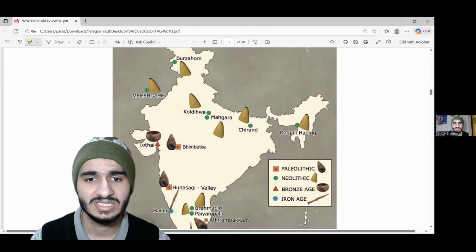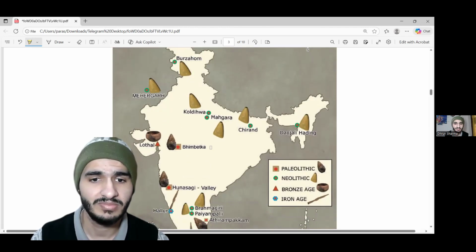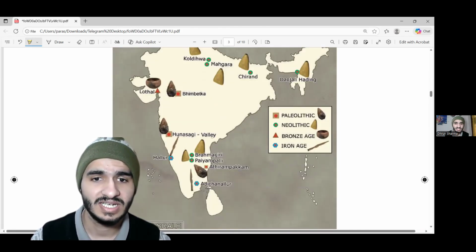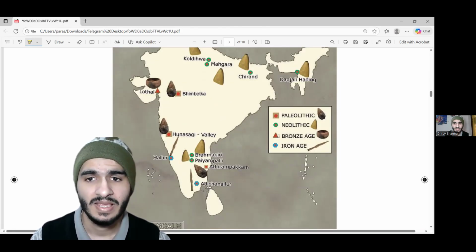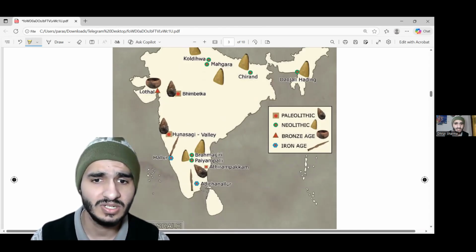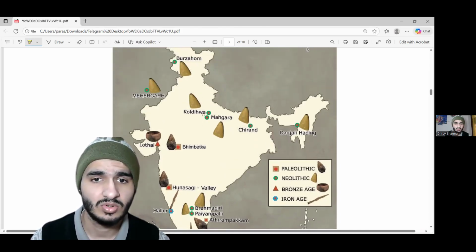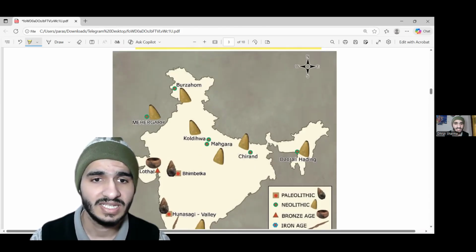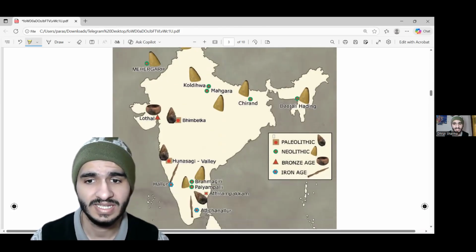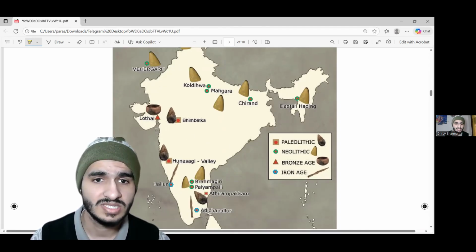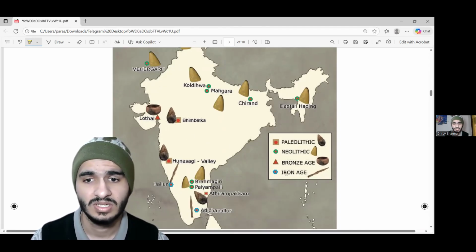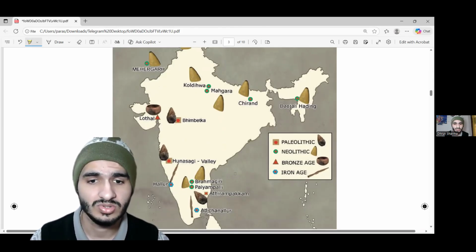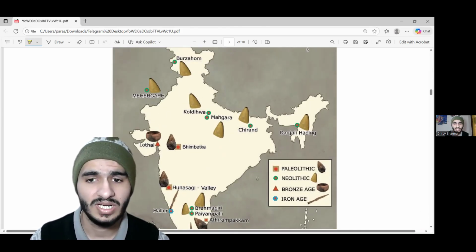Now, the oldest sites are called Paleolithic sites. Bhimbetka is a Paleolithic site, Hunsgi is a Paleolithic site. Then come Neolithic sites. Neolithic sites are Brahmagiri and Paiyampalli, then Chirand, then Koldihwa, then Mahagara, and then Mehrgarh, then Burzahom. And then comes the Bronze Age. The Bronze Age site is Lothal. Then comes the Iron Age of Hallur and Adichanallur. So these are the sites from oldest to newest order.